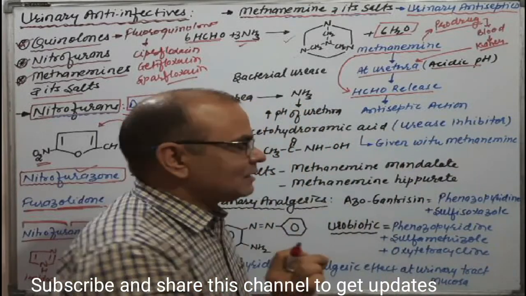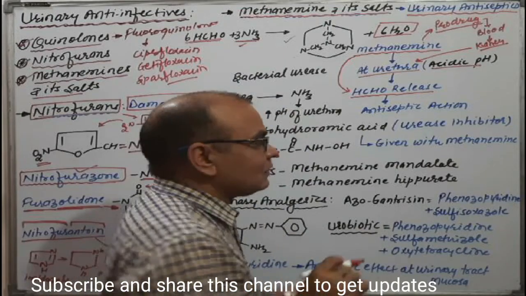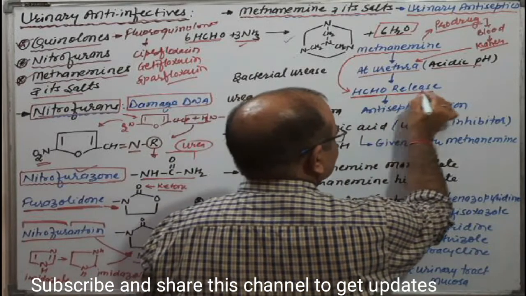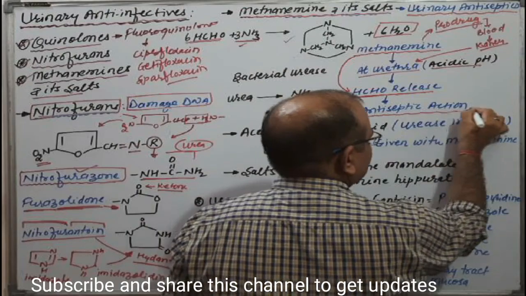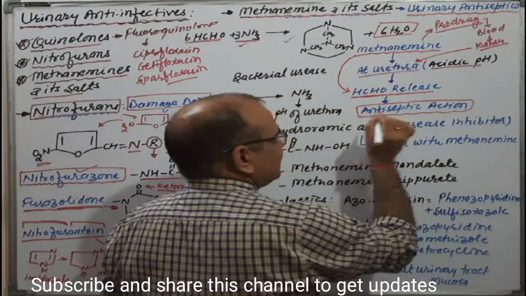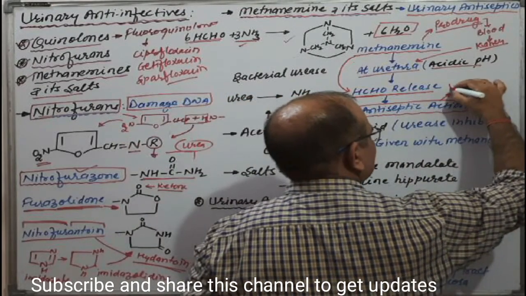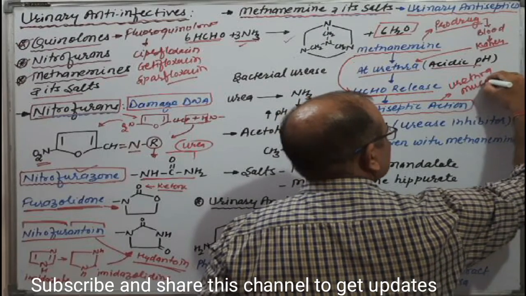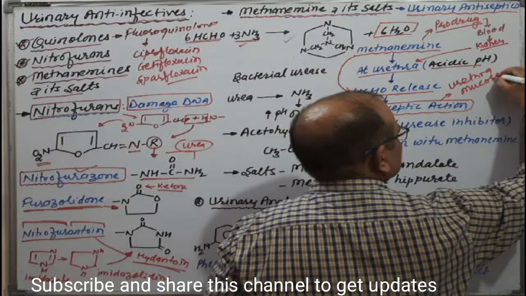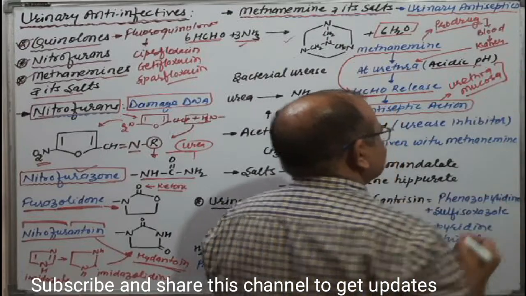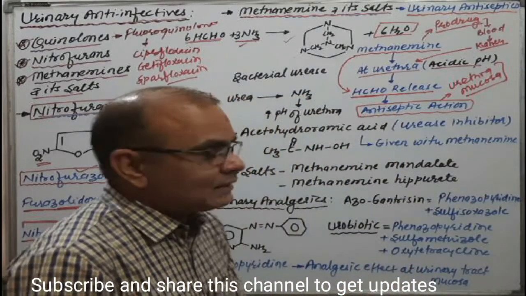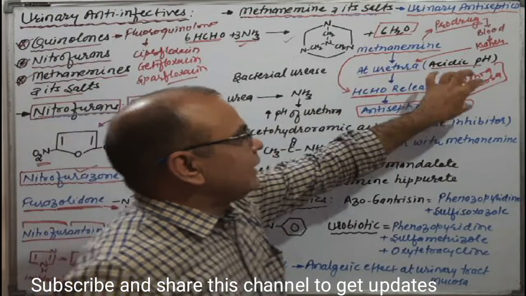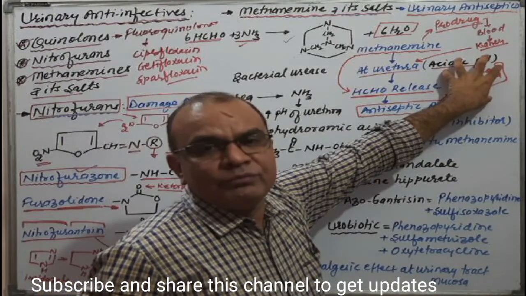That is why this is known as antiseptic action, because it acts on the urethra mucosa.